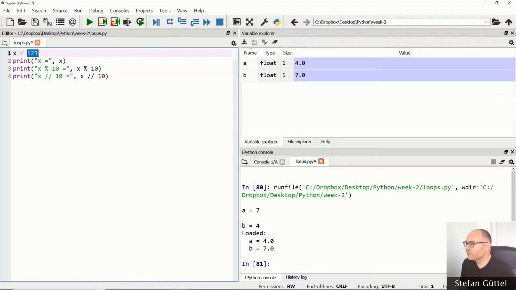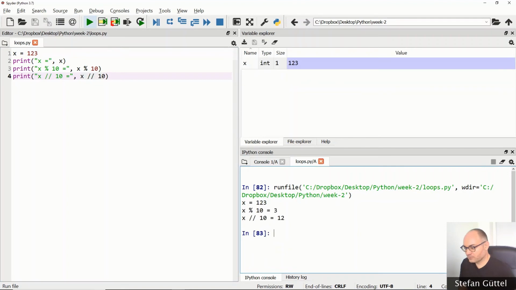Right, 123 divided by 10 is 12, and the remainder is 3, which happens to be the last digit of that number. And this here is the integer division operator that we have seen before. This will just divide the number by 10 and only keep the integer part, which is 12. So if I run this, you will see that indeed we have extracted the last digit of 123, which is 3, and we have chopped off the last digit and are left with 12.